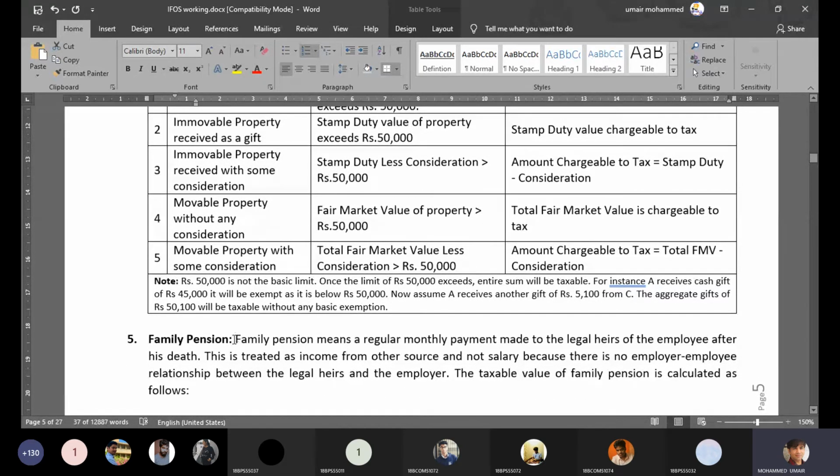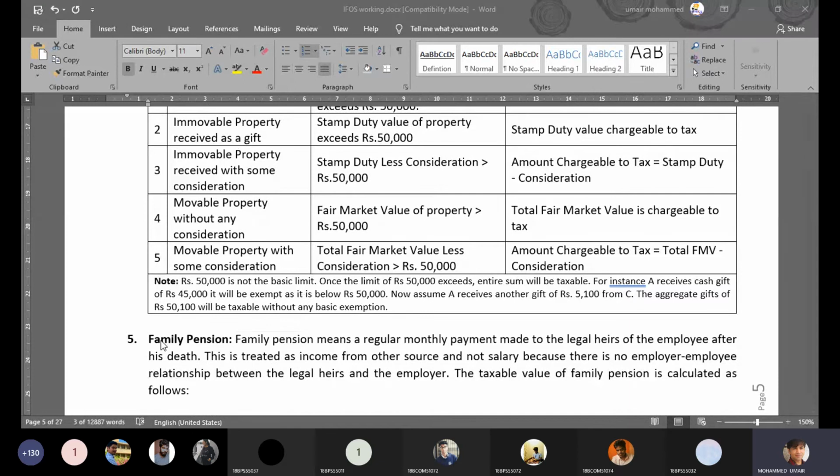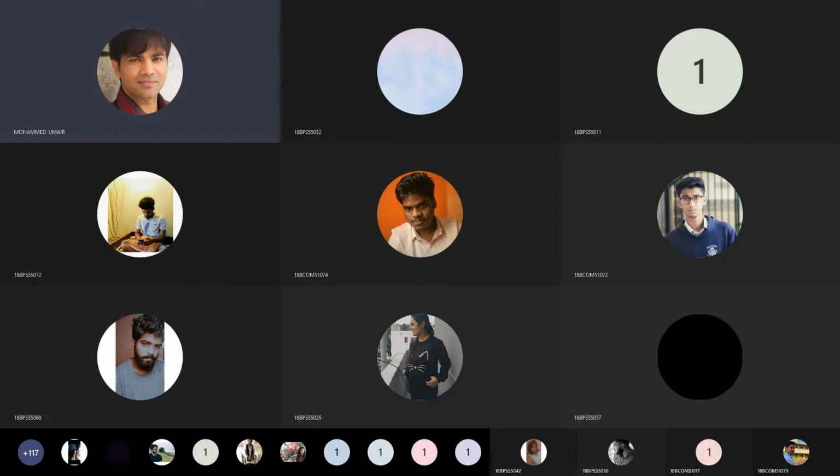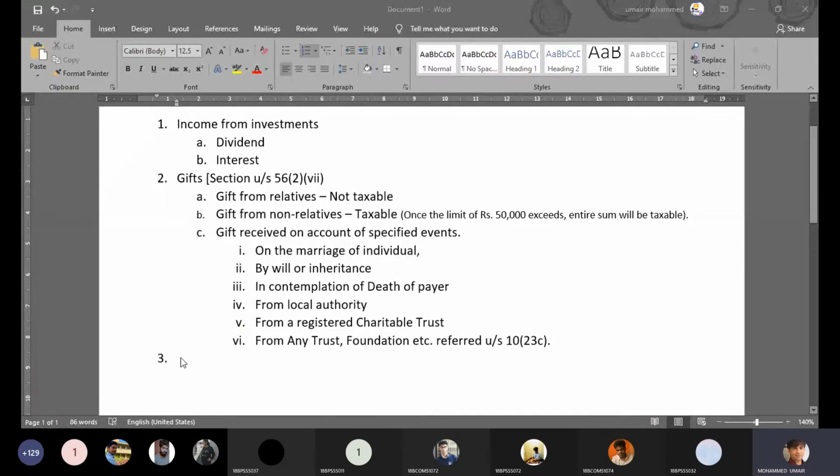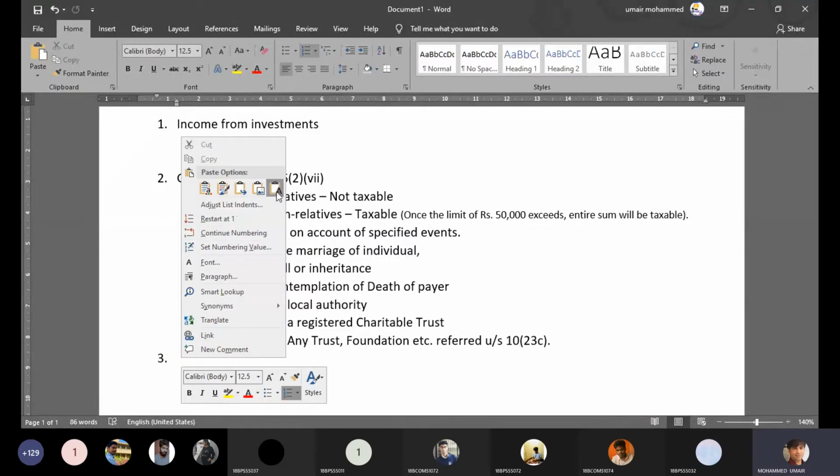Right. So this is about your gifts. Now let's move on to the third item. And the third item is family pension. You people have studied pension in your previous semester under the head income from salaries, but this is slightly different.